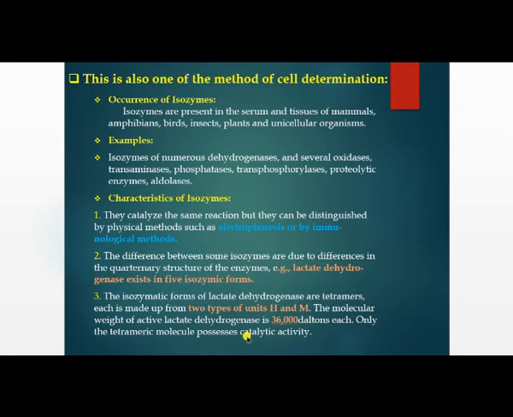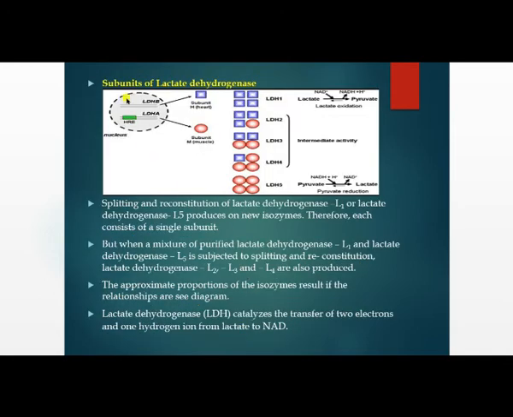Next, regarding the subunits of lactate dehydrogenase: in the genome, the lactate isoenzymes have different genes. Here the LDHA and LDHB genes are responsible for forming the muscle subunit and the heart subunit.